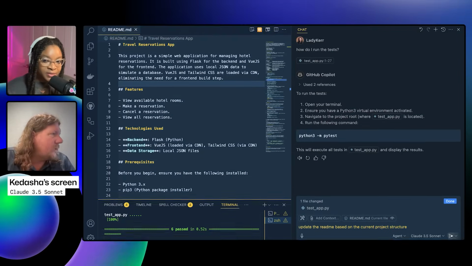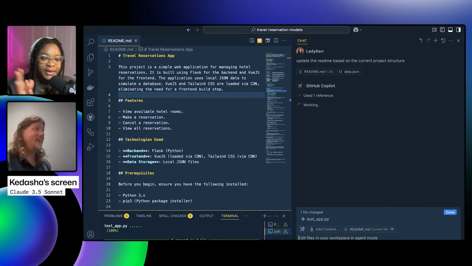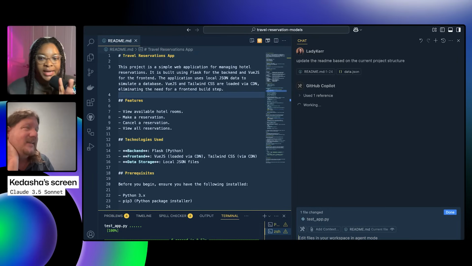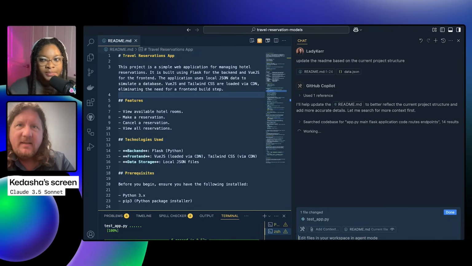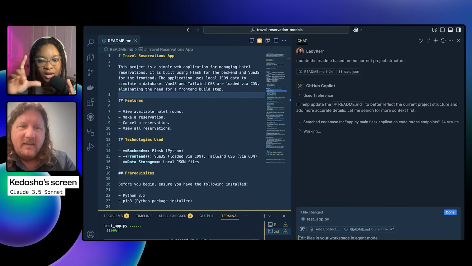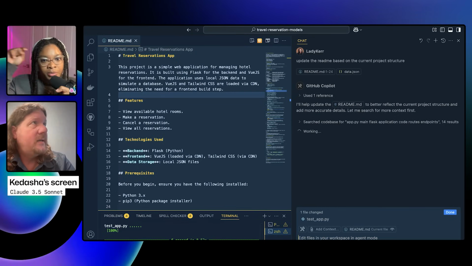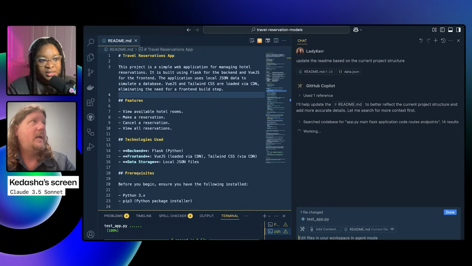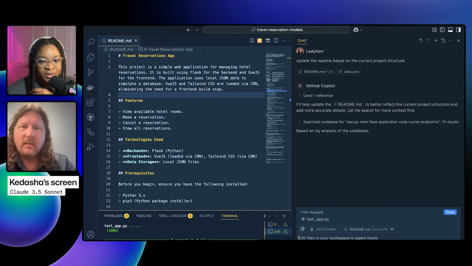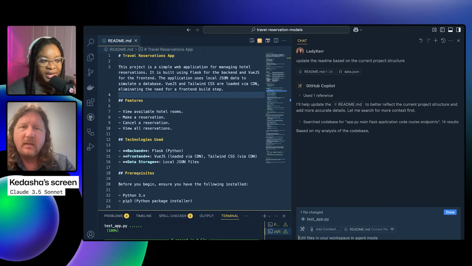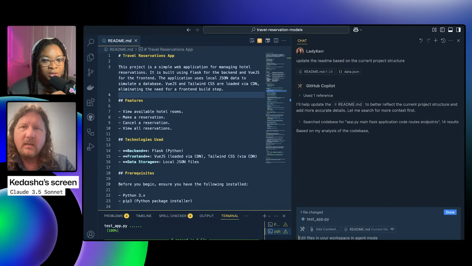I'm going to use agent mode and Claude 3.5. That's what I would use because sometimes when I ask in ask mode, if I say update the README, it doesn't return the contents of the README in that code block format for me to just apply it. So that happens sometimes in ask mode. So actually using edit or agent is a better move.